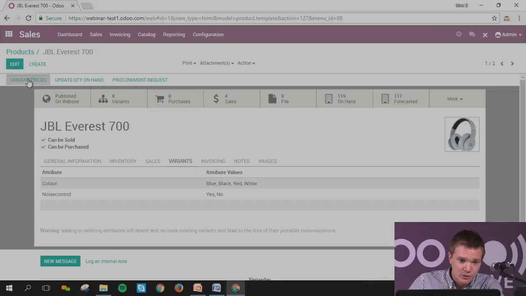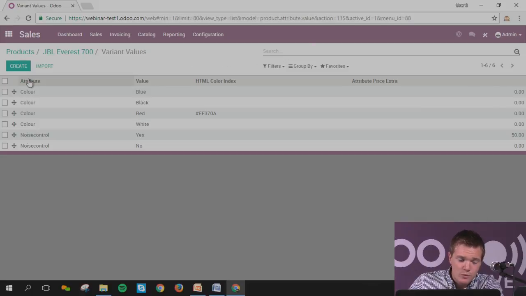Okay. So if you click on it, here you will be able to put, based on the attribute, the value. If you put a color gold, you can put an extra price of 10, let's imagine. What I have set in here is that for noise control, if the headphones have it, basically you will have an addition of 50. Okay, you will see, I will take the example, I'm a customer going to the website and I want to order the product. Okay, so you will see.